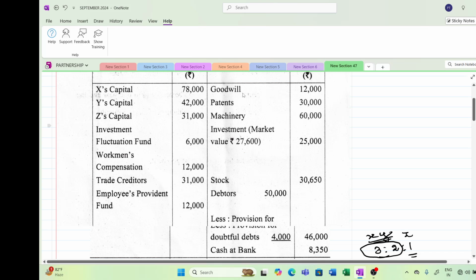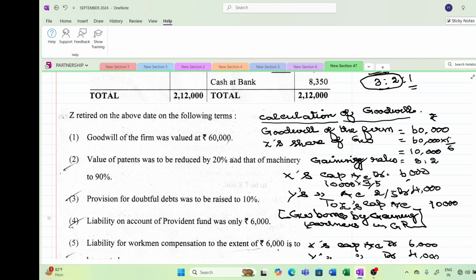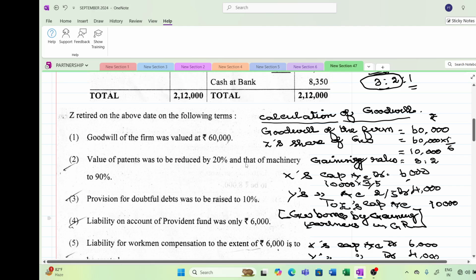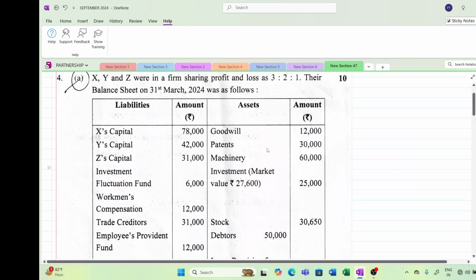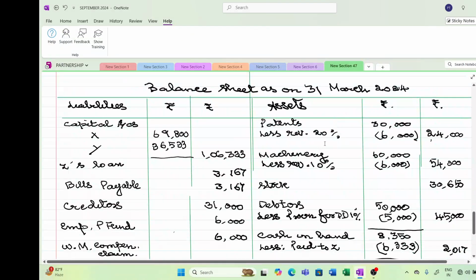Goodwill we have already written off. Now patent. About patent they say that the value of patent is to be reduced by 20%. See here, whenever you get the word "by", you have to just take it as 20%. If you are not getting the word "by", then you should always take the difference. So keep it in your mind. So the patent is to be reduced by 20%. I am taking the patent into my balance sheet first, reducing it by 20%, 6,000.